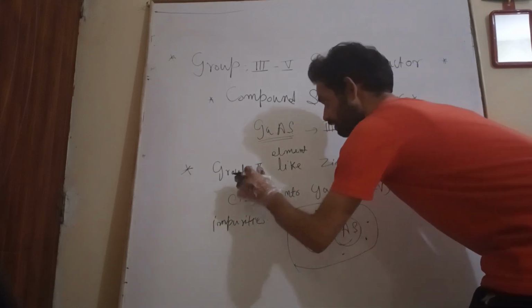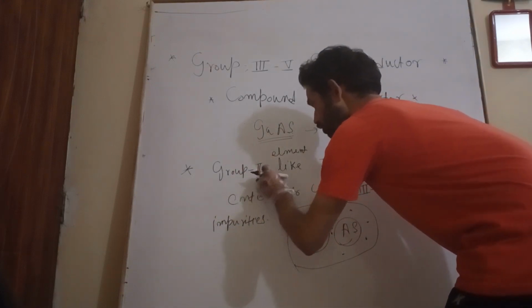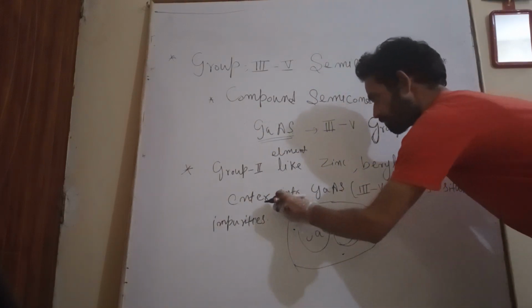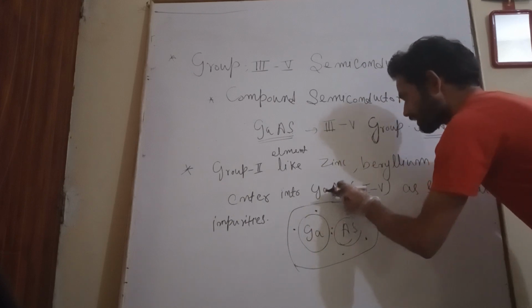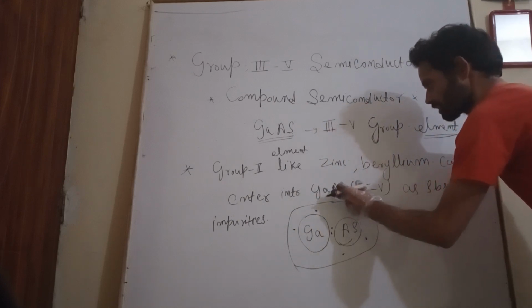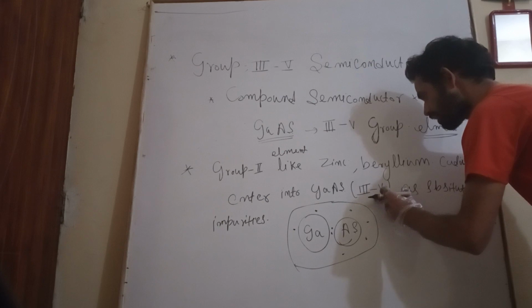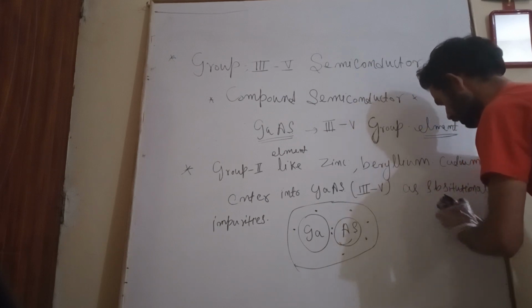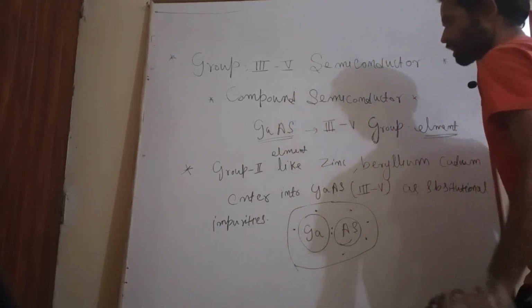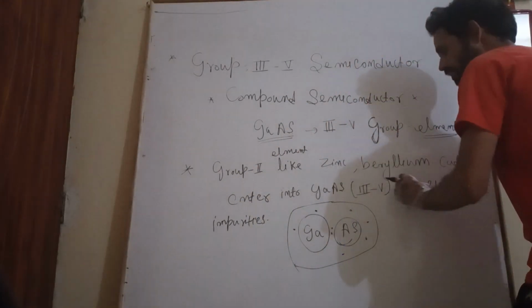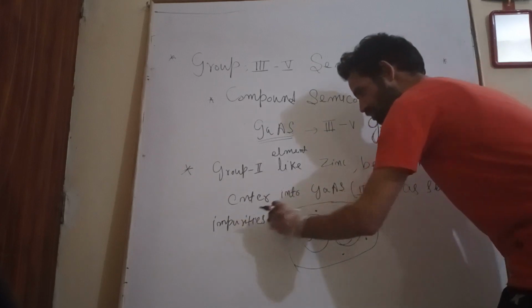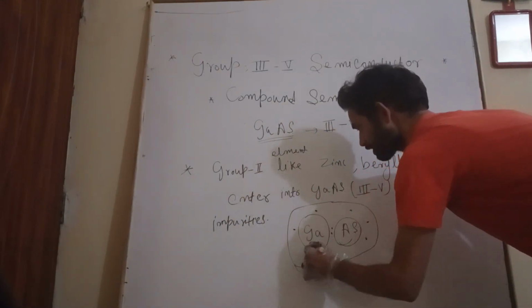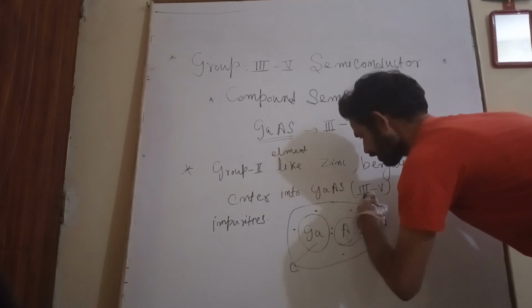Now what is happening if a group second element such as beryllium, zinc, cadmium enters into a compound semiconductor such as gallium arsenide, group third and fifth, as a substitutional impurity? Let's say it replaces the group third element.